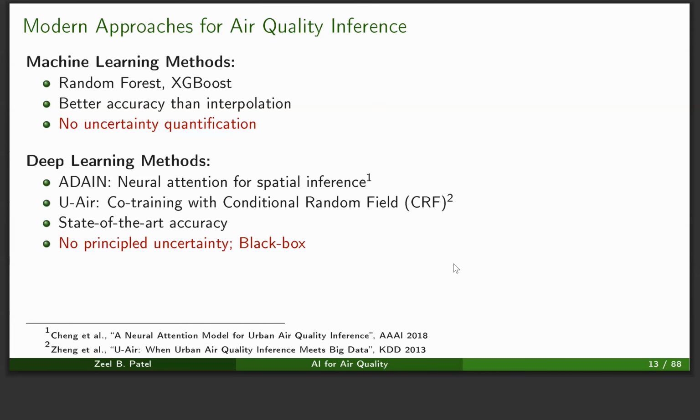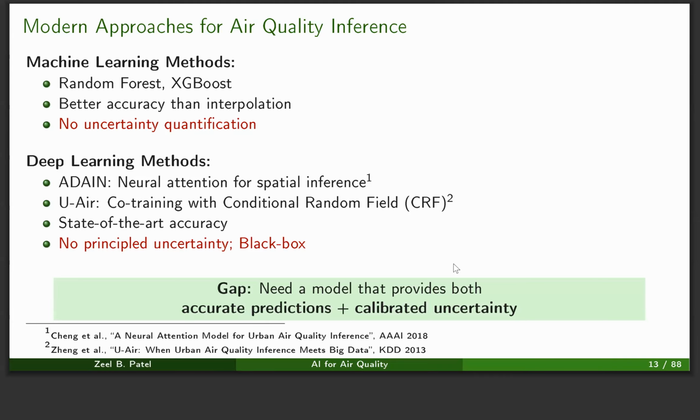Now, there has been related work in this field, where deep learning based methods and co-training methods are being used. They provide state-of-the-art accuracy, but they don't provide any principled uncertainty and they remain black box, which means if we know certain things about the field, we cannot induce that domain knowledge into the modeling. Thus, there is a gap which needs a model that provides both accurate predictions and calibrated uncertainty. That's where we move to Gaussian processes.